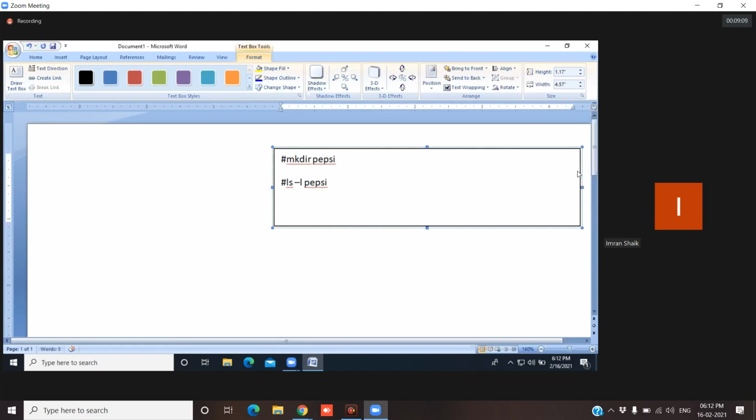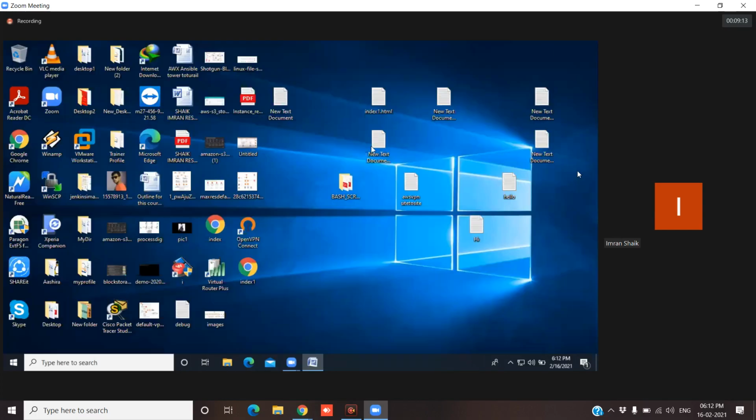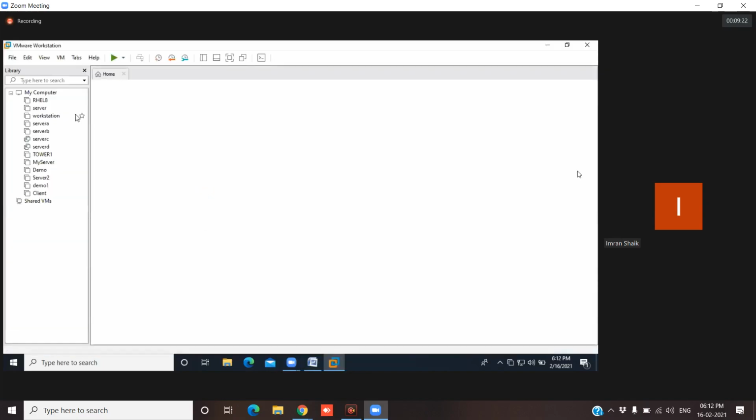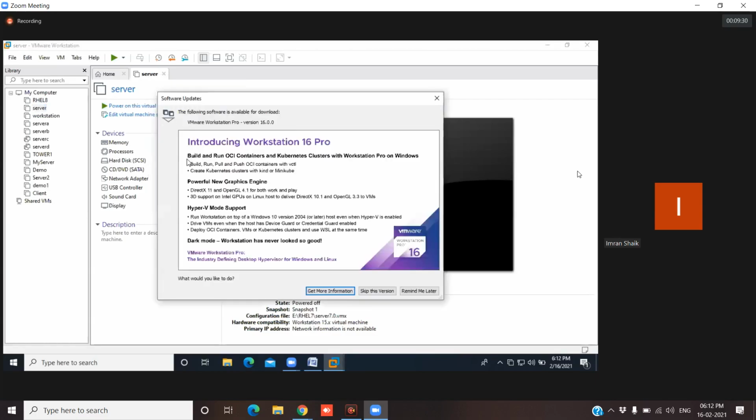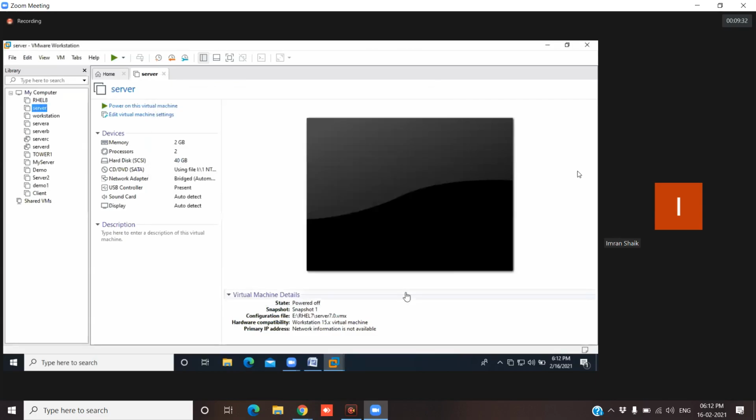So let's see what type of properties it will have if we create a directory by default. Do you have any idea? Let's see here. I'm creating one directory, and we'll check its properties and see what type of properties we have.